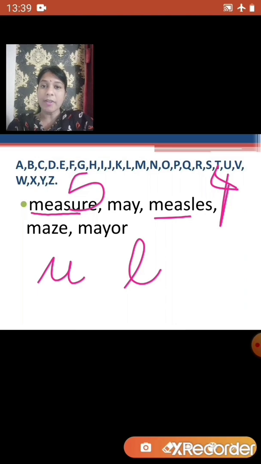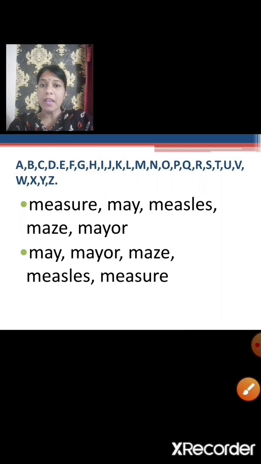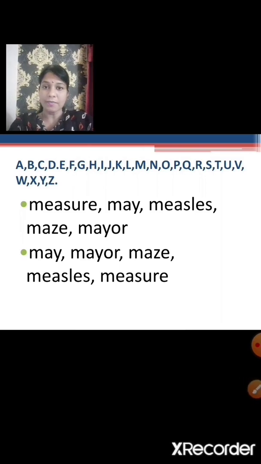So the arrangement of words is as follows: May, mayor, maize, measles, measure. Children, I hope you have understood this part very well. Now let us move to the grammar part.